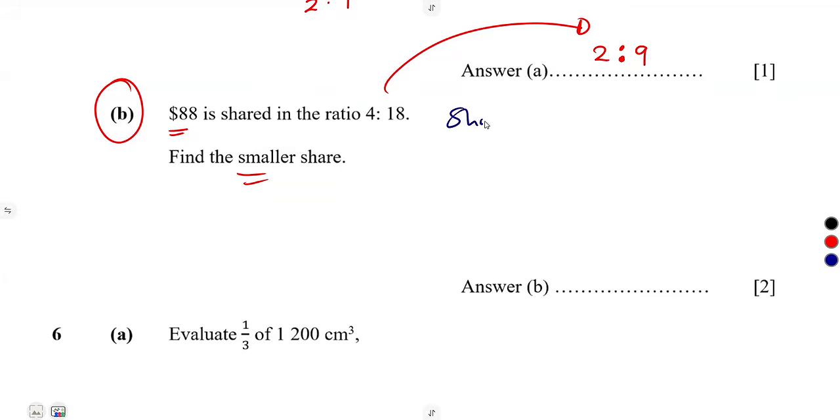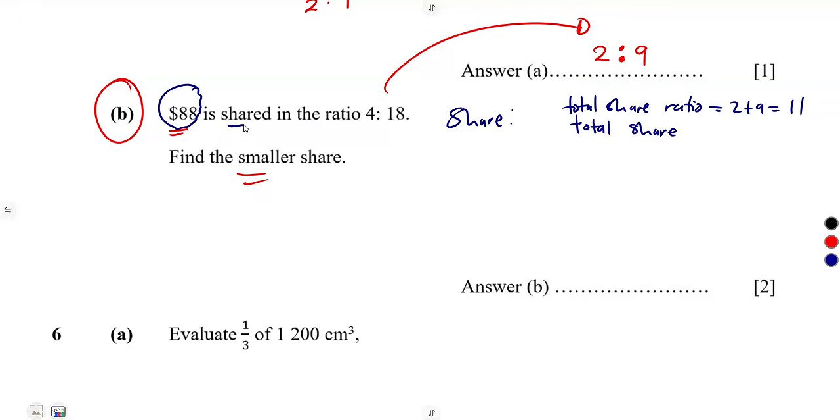So whenever there is a share, you must find the total share ratio. What is our total share ratio? You add these two. That's 2 plus 9, which is 11. And what is our total to be shared? What is it that we are sharing? We are sharing $88. So for the smaller share, you take the smaller of these two values. Between 2 and 9, the smaller value is 2.